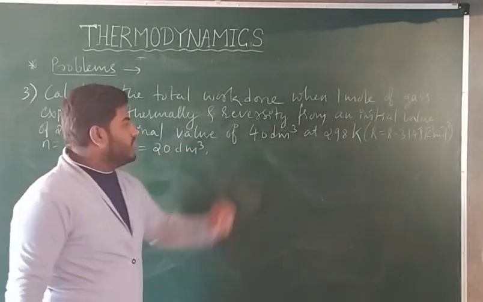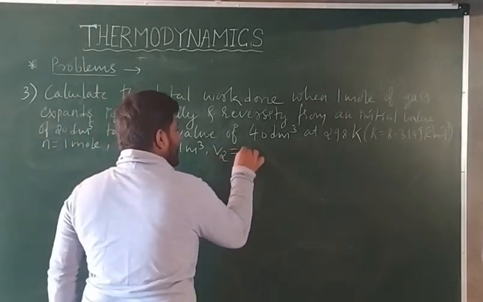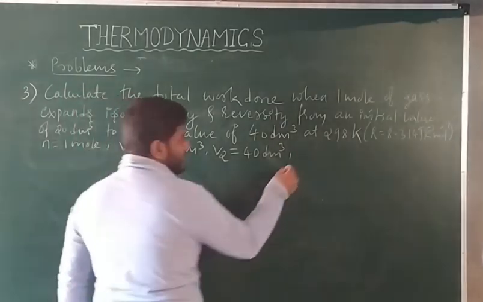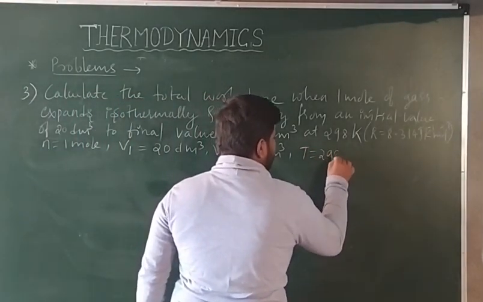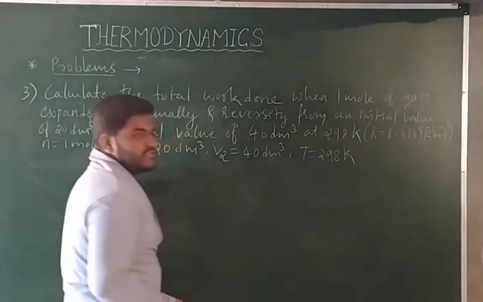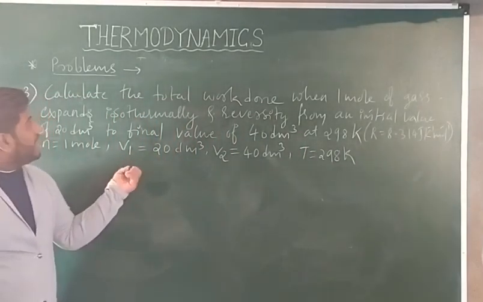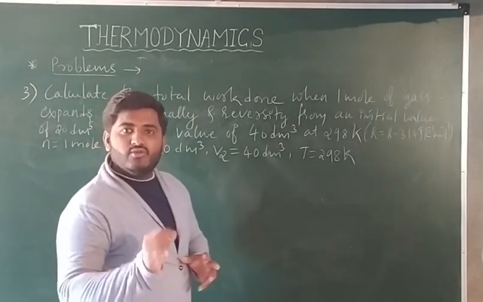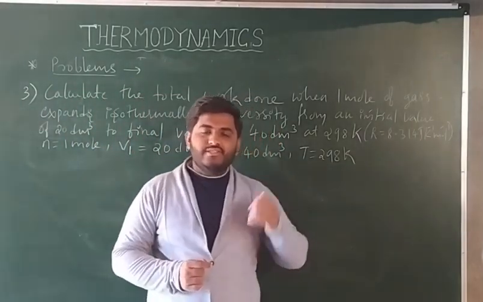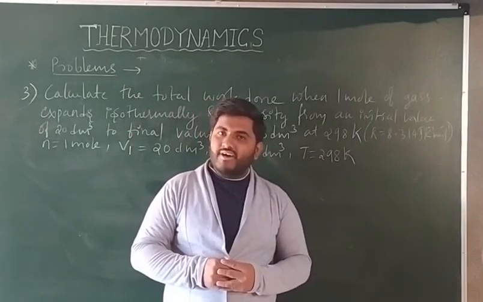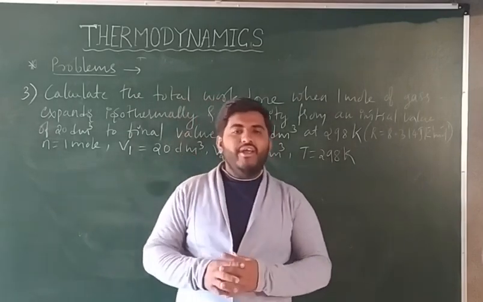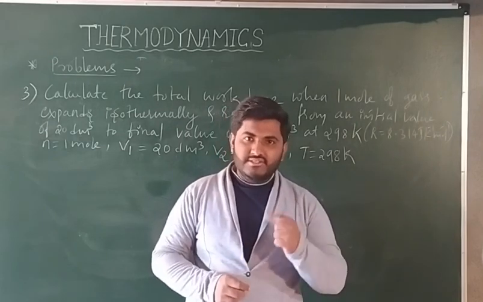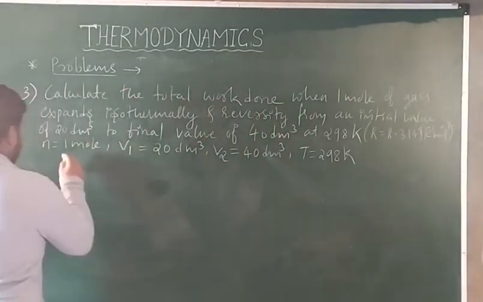Final value of 40 dm cube. V2 is given, final value 40 dm cube. At 298 Kelvin, temperature is given, 298 Kelvin. Also R value is also given. So what we are asked to find out? Calculate the total work done for isothermal reversible expansion of a gas. You know already what is the work done? Minus 2.303 nRT log V2 by V1. This is the formula, right?